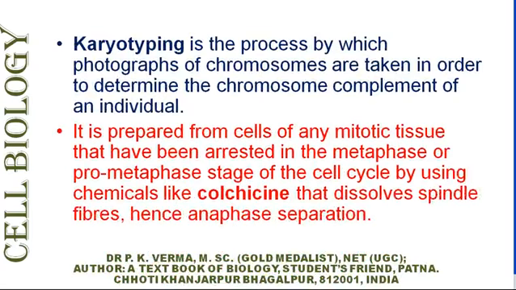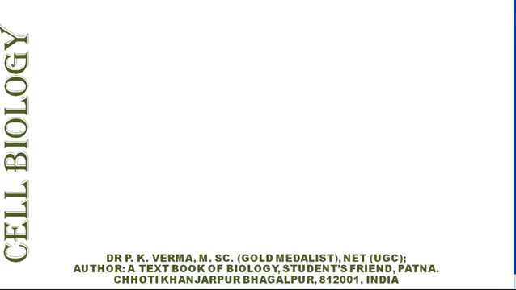It is prepared from cells of any mitotic tissue that has been arrested in the metaphase or prometaphase stage of the cell cycle by using chemicals like colchicine. Colchicine dissolves spindle fibers and therefore there is no anaphase separation of the chromatids.